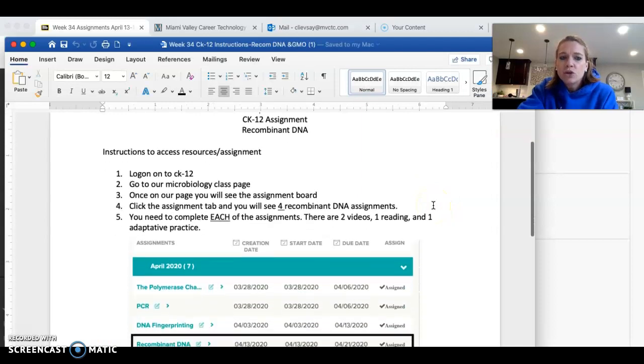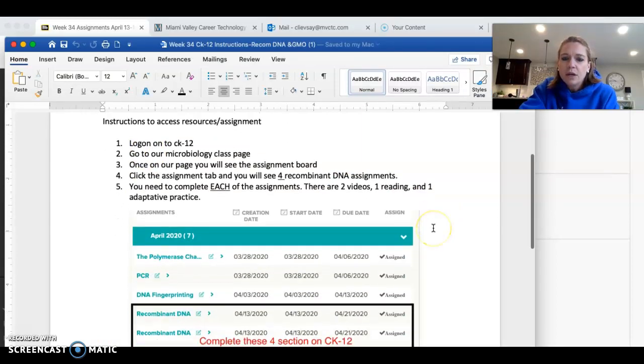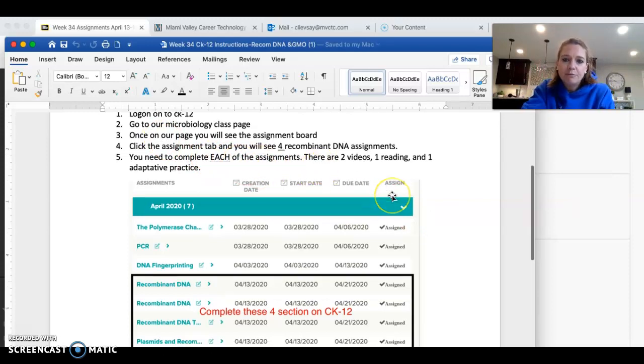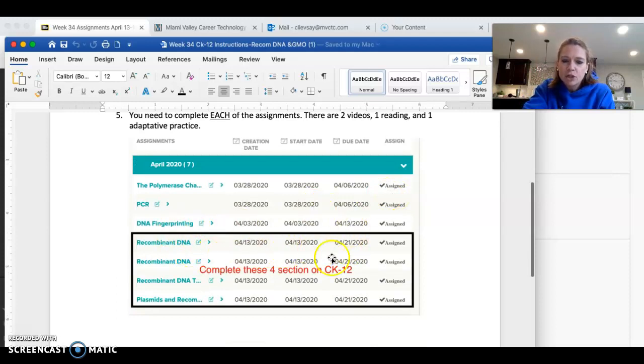Here are the instructions for what you're going to be doing on CK12. You're going to log on to CK12, click our microbiology page, click the assignments, and then you are going to complete 4 assignments. There's 2 videos, 1 reading, and 1 adaptive practice. I've taken a screenshot of all of the assignments. You will be completing these 4.